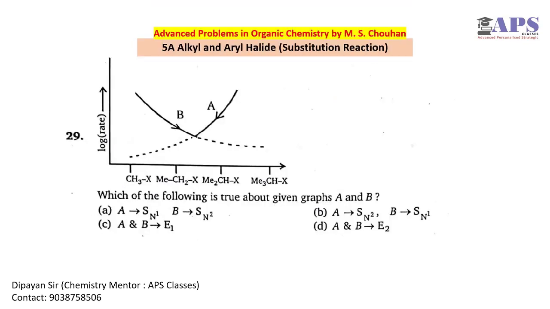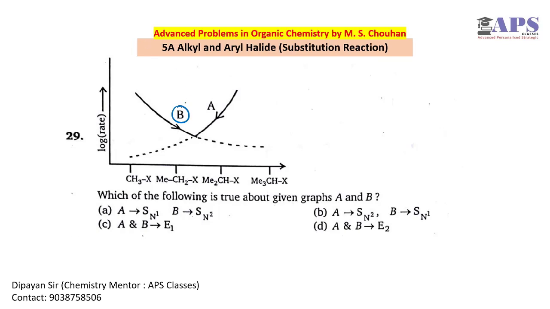Now we have two graphs and we have to get the proper direction for this question. Which of the following is true about the A and B graph? So for graph B, with increasing steric hindrance, the rate of the reaction will decrease.